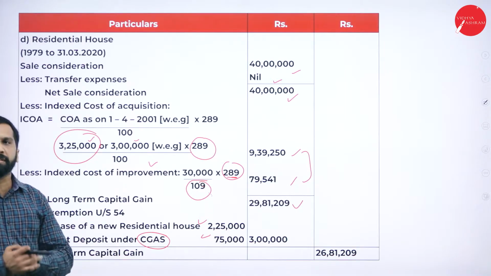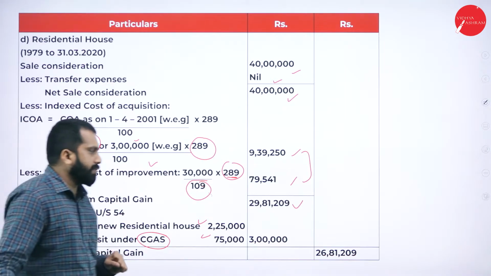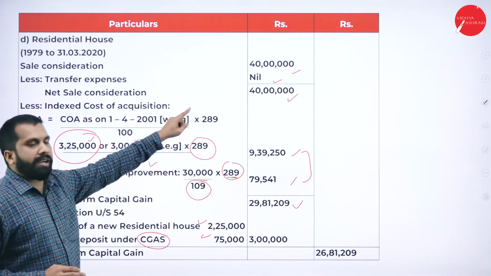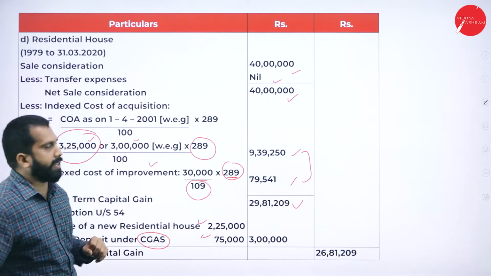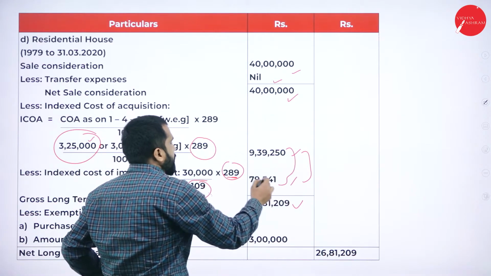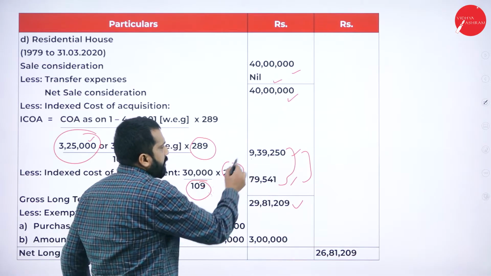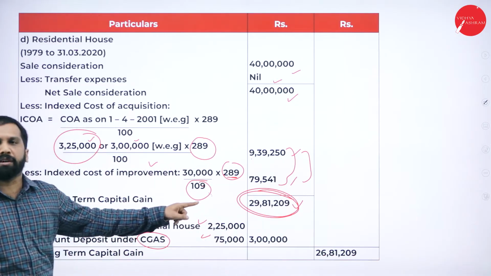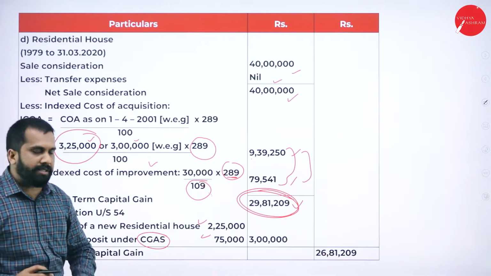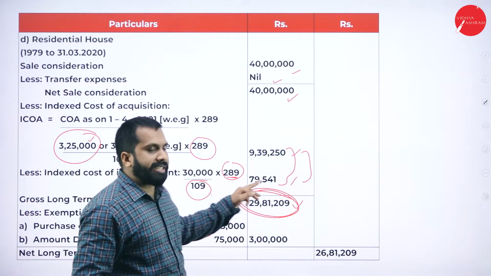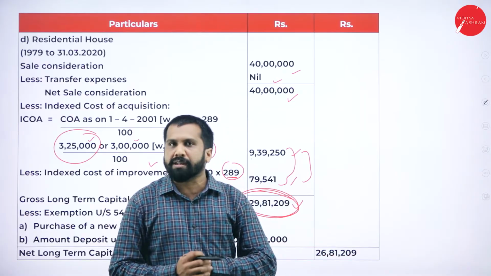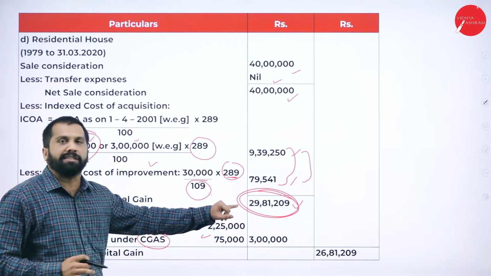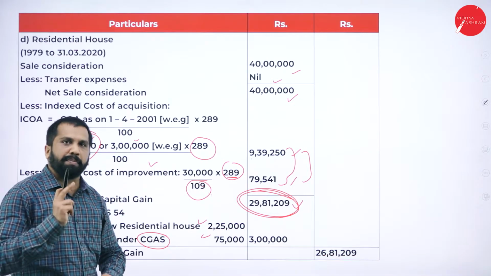Now, you have two options. So, I'll tell you the concept. Just assume it is you only. At what price did you sell your house? 40 lakh. What was the indexation cost and all? Almost 10 lakh something. What is your profit? 29,81,000 is your profit. Clear? Yes. You got 29,81,209 as profit. You are supposed to pay tax on 29,81,209.